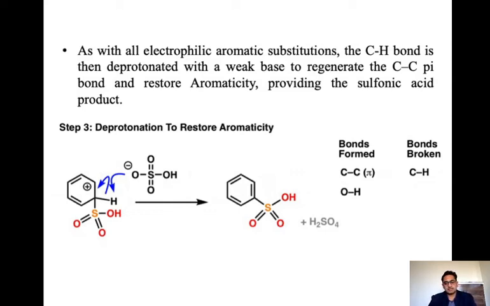So sulfonation also has three steps. First is the activation of the electrophile. Second, attack by the benzene on the activated electrophile, and third, deprotonation to restore the aromaticity. These three steps are the same as in aromatic halogenation and nitration of benzene.